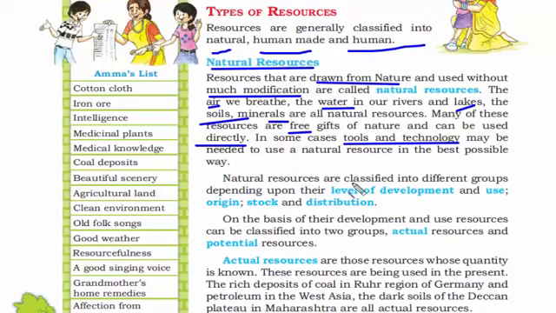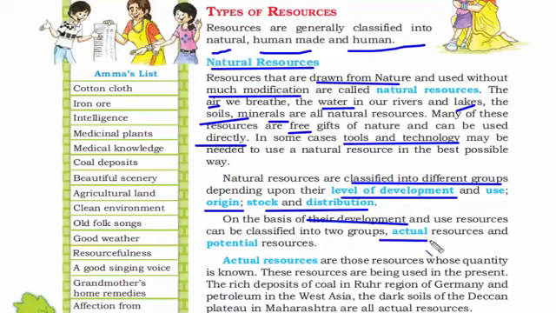Now natural resources are classified into different groups depending upon level of development and the use of origin, stock and distribution. These are the simple factors on which we will classify some of the natural resources. On the basis of development, we will distribute resources into two categories, that is actual resources and potential resources. By the name you can figure out, by actual resources it means how much we have, how much of it is available, and potential means how much it can create, or what is the maximum it can produce. Actual resources are resources whose quantity is known.